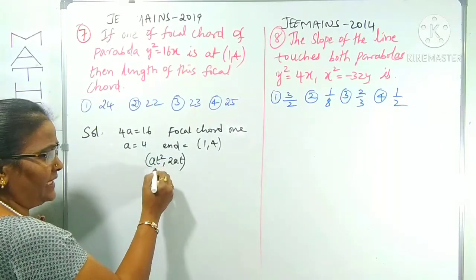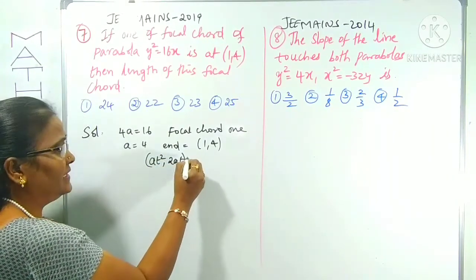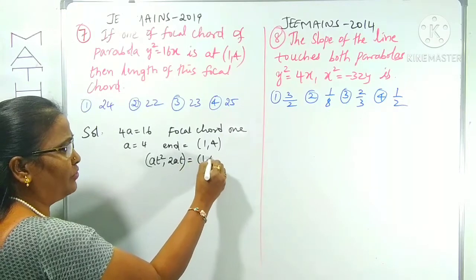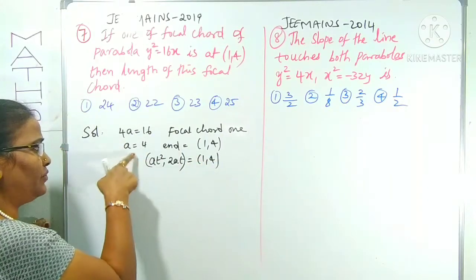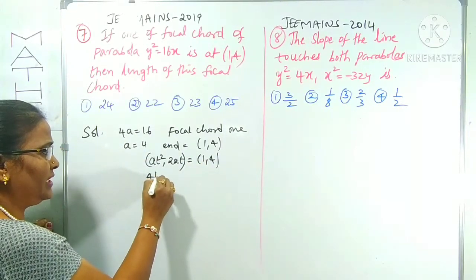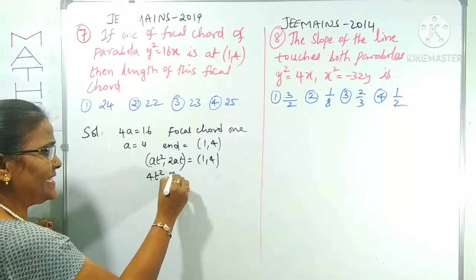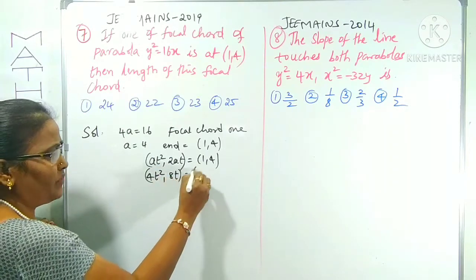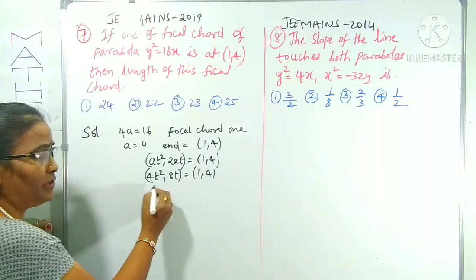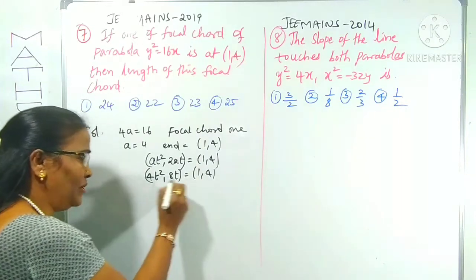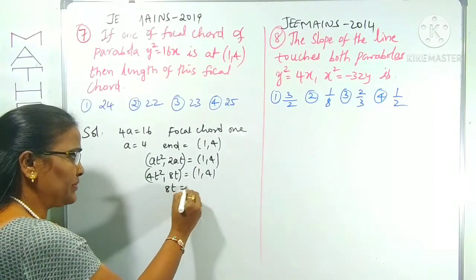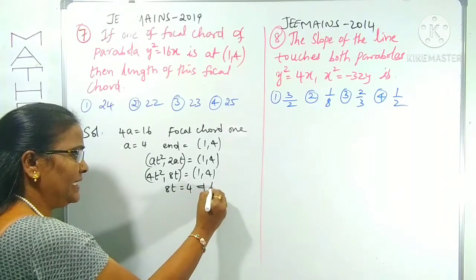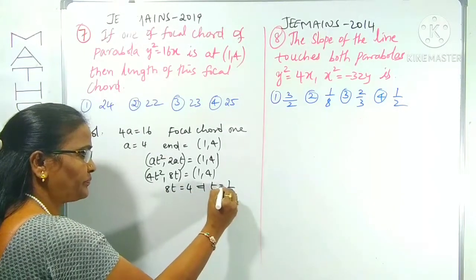If you take this as one end, that is given as 1, 4. Already a is 4, you can substitute here. 4t square is 4, 2 times 4 is 8t is equal to 1, 4. From this we can find out the t value. Means 8t is equal to 4, indirectly t is equal to 1 by 2.